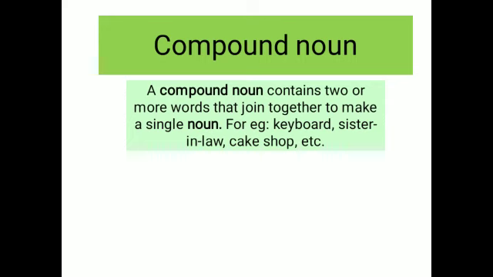The next one is sister-in-law. All the words in sister-in-law are separated by a hyphen, right? So these type of compound nouns are called hyphenated compound nouns. And the next one is cake shop. There is a space between both the words cake and shop. So these type of compound nouns are called open compound nouns, which have a space between both the words, right?